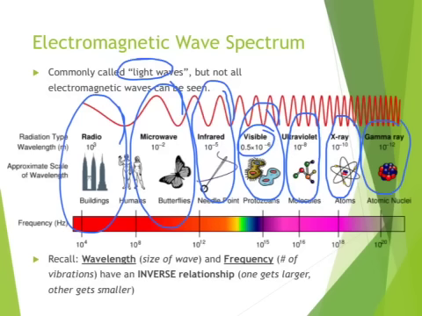Hopefully most of these look familiar to you. Radio waves, obviously we use in radios. Microwaves and microwaves. Infrared, if you think about infrared goggles. Visible light is all of the colors. You can see right here we've got all the colors, Roy G. Biv. Ultraviolet light, like this is from the sun, for example, UVA, UVB rays. X-rays, obviously you get those at the doctor's office. Gamma rays, these come from nuclear radiation and are very dangerous for us.